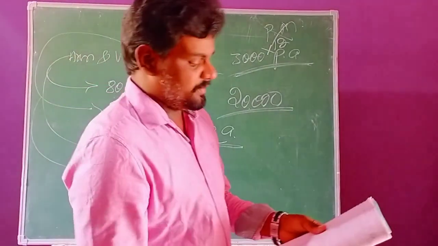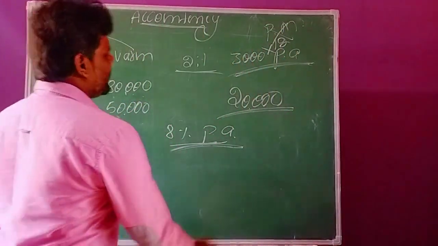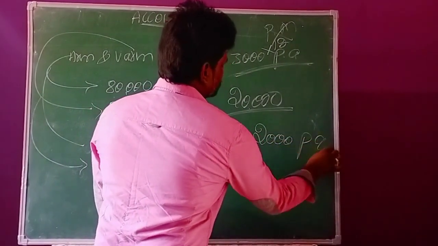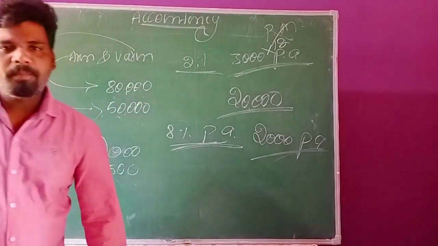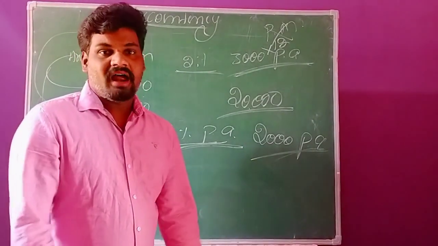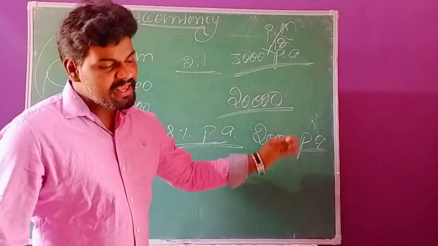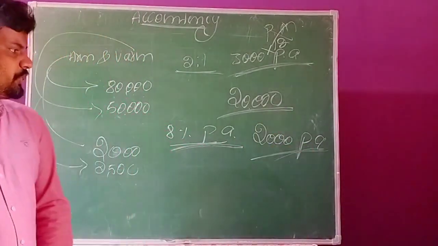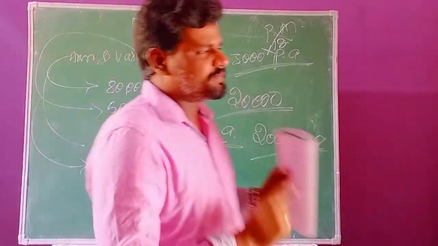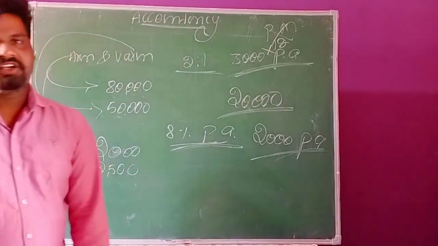The next adjustment is commission to Varun, rupees 2,000 per annum. Partner Varun gets this annual commission, not monthly. Annually it is calculated as 2,000 rupees. This is the commission to Varun. These are the necessary adjustments to prepare the profit and loss appropriation account.